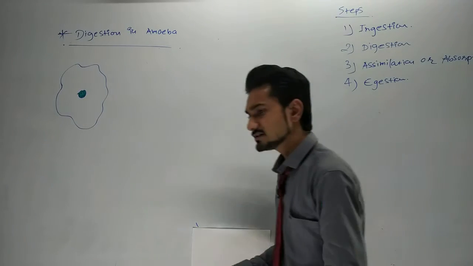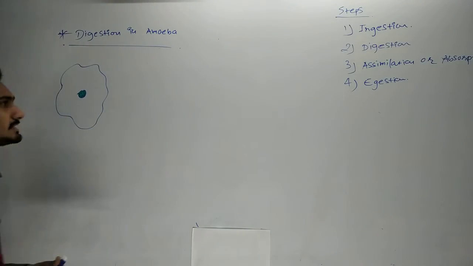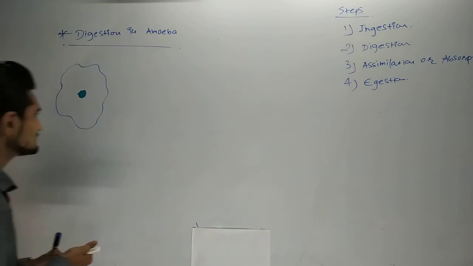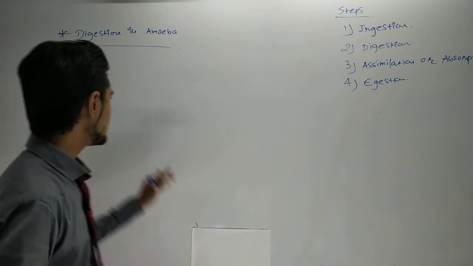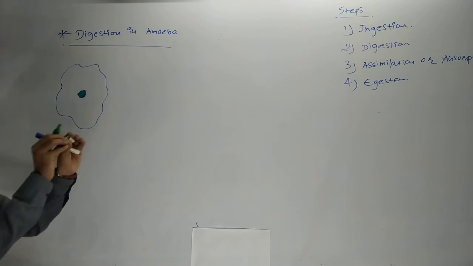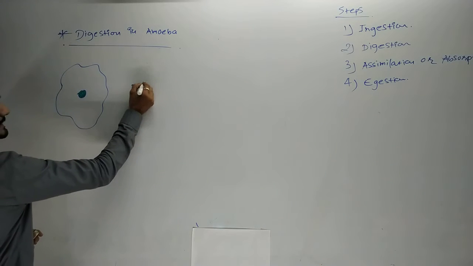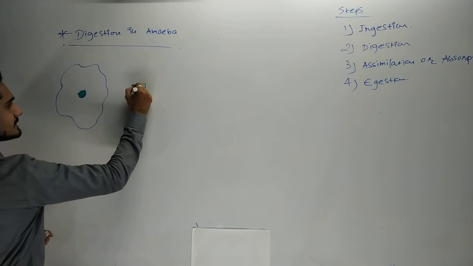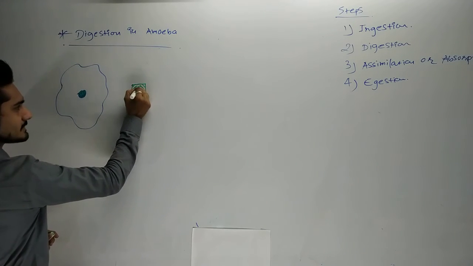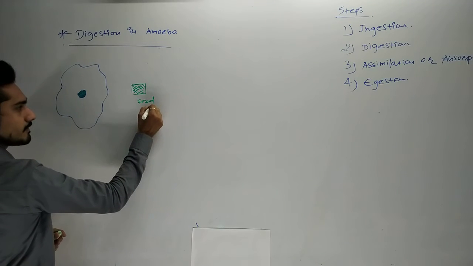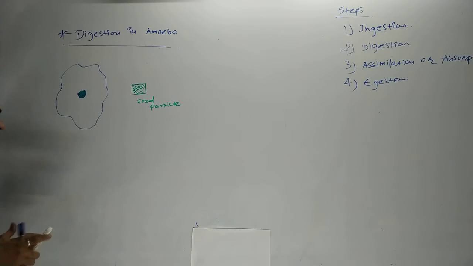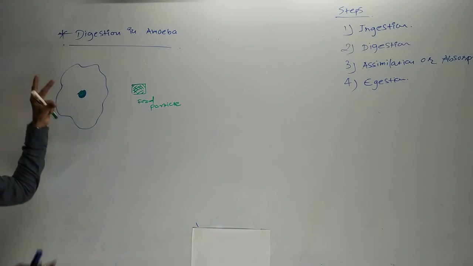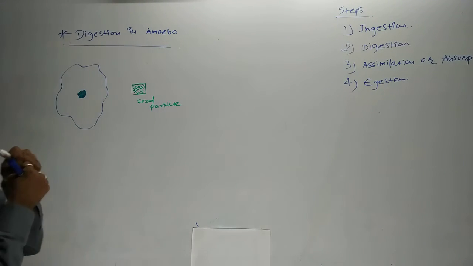Like that, the amoeba also creates an artificial hand. We'll draw the artificial hand that is created. First, the amoeba needs to eat something, so it requires a food particle. See, this is the food particle that it requires. Afterwards, it takes the food inwards into its body.